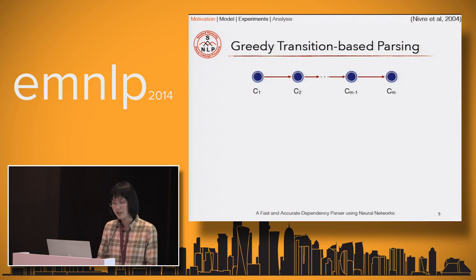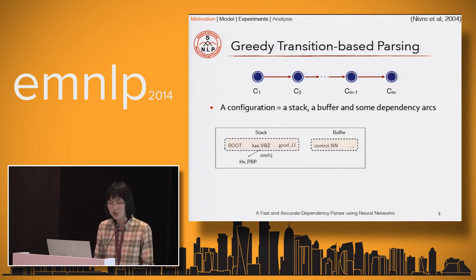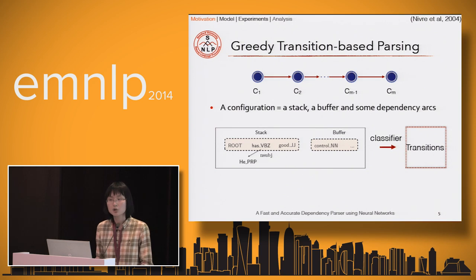The class of greedy transition-based parsers tries to predict a transition sequence from the initial configuration to the terminal configuration, and the dependency graph will be completed during this process. A configuration is a stack, a buffer, and also some dependency arcs. A greedy parser aims to learn a classifier from the configuration to the transitions.